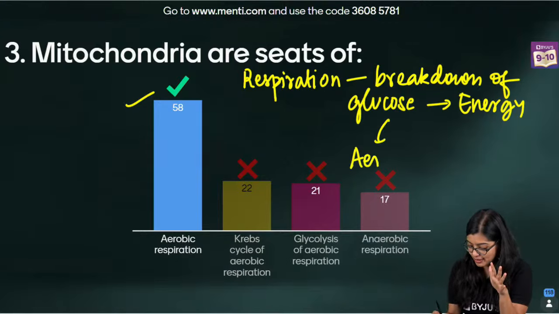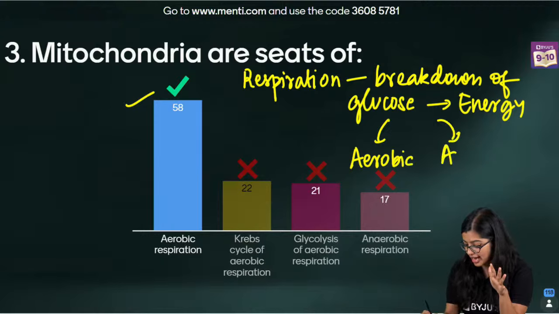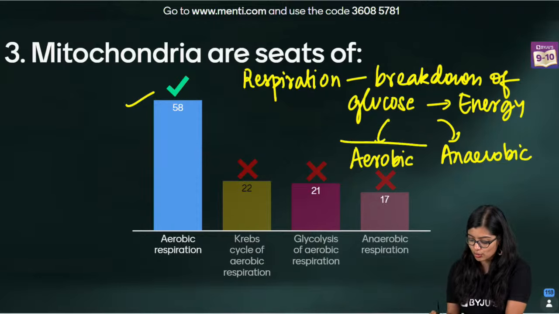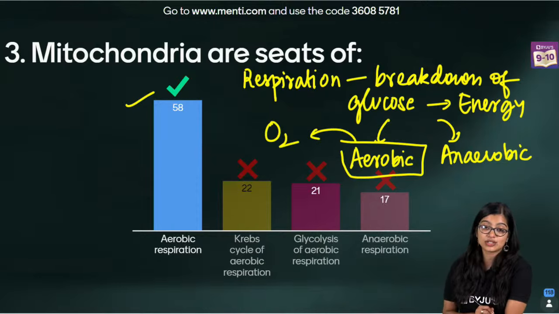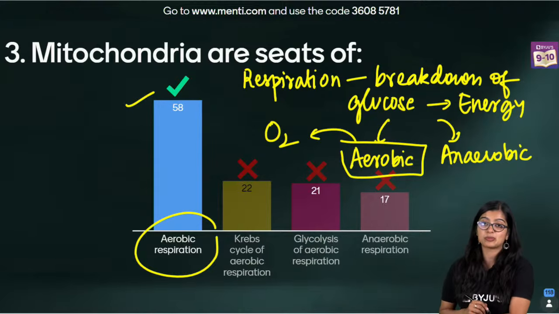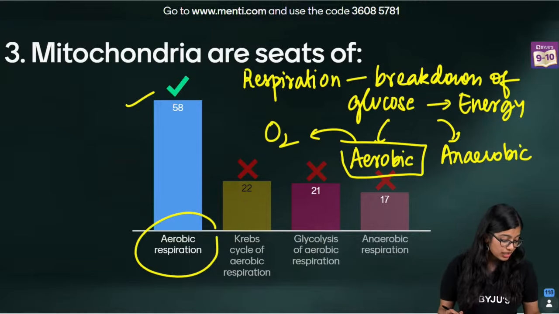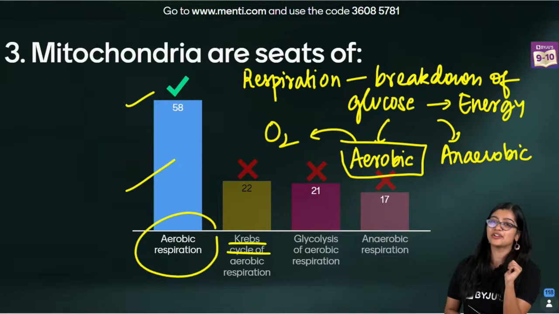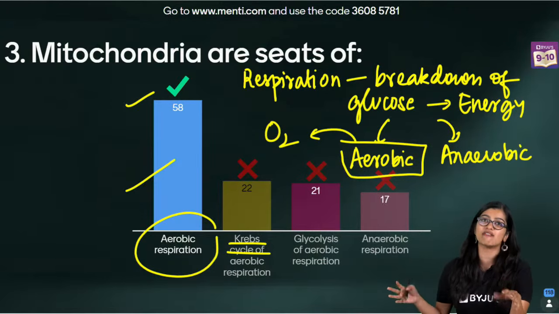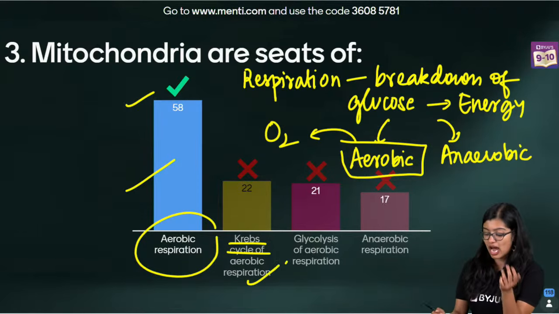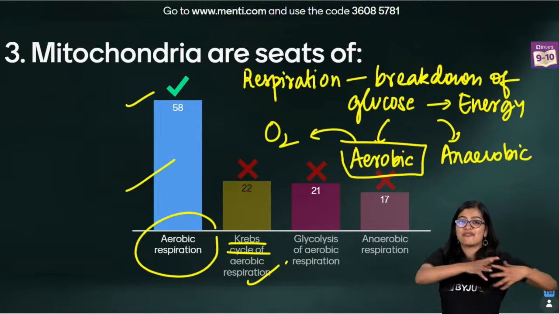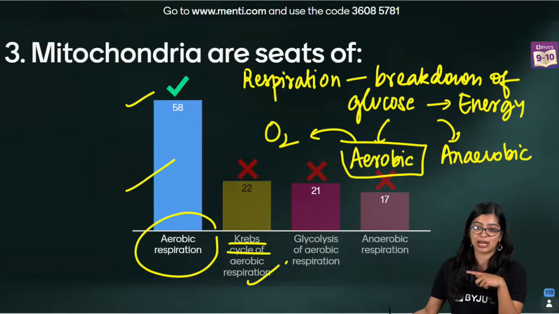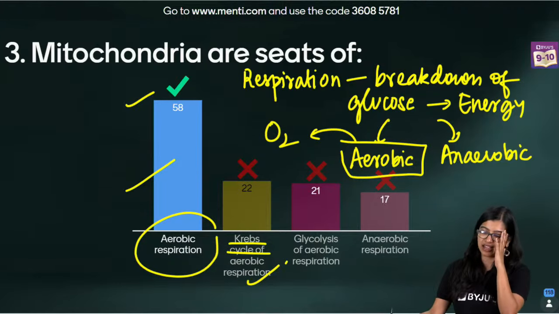Now respiration can happen in an aerobic manner or anaerobically. Aerobic is in the presence of oxygen, and you learn this in 10th standard also, so don't worry. This takes place in mitochondria. Now the Krebs cycle is a part of aerobic respiration, but it is only one part, so we cannot really say that this is the answer. And for the Krebs cycle, some steps happen outside the mitochondria and some inside. You don't need to worry about the Krebs cycle.